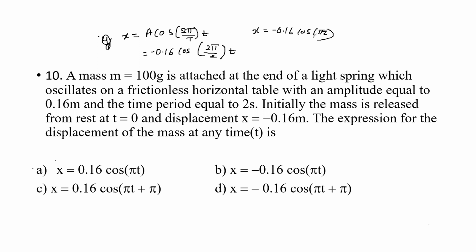You can see in the given options: Option A is 0.16 cos pi t. B is minus 0.16 cos pi t. C is plus pi and plus pi. That is, option B is the right option here. Okay.